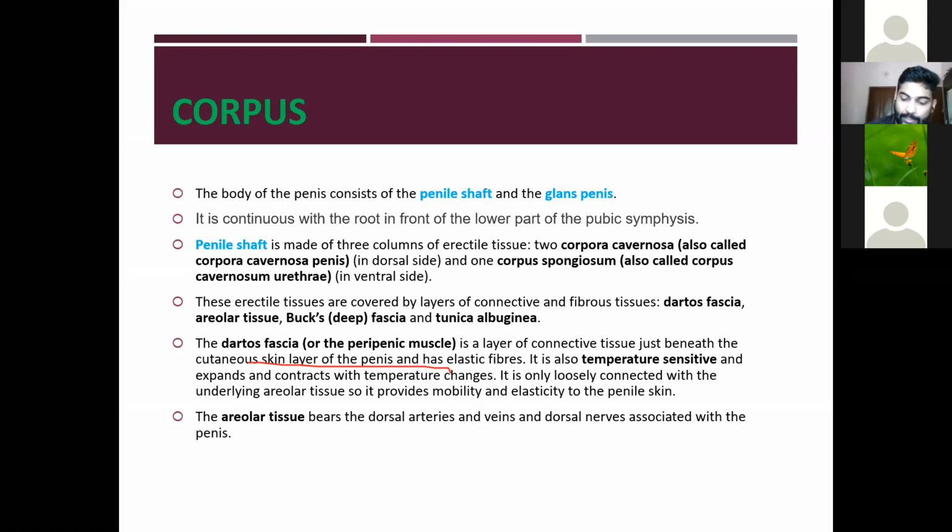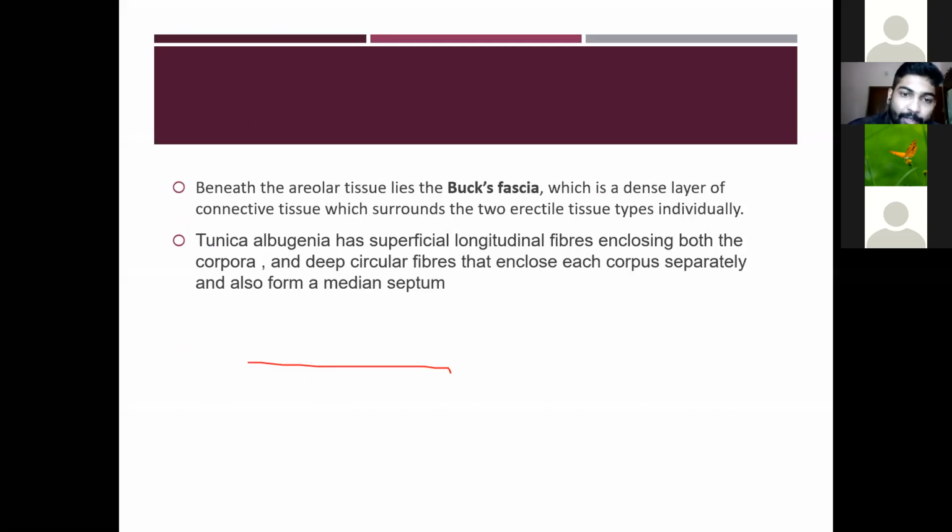Okay, so it is the deepest layer. It is also called the deep fascia. Okay, so beneath the areolar tissue lies the Buck's fascia. It is a dense layer of connective tissue which surrounds the two erectile tissues individually. Okay, so it surrounds both the corpus cavernosa and the corpus spongiosum. It is beneath the areolar tissue. It is also called the deep fascia of the penis.